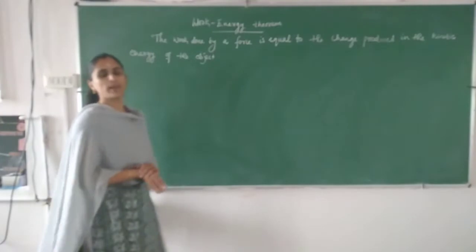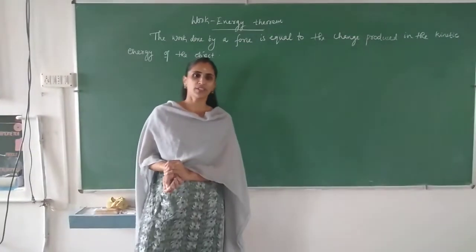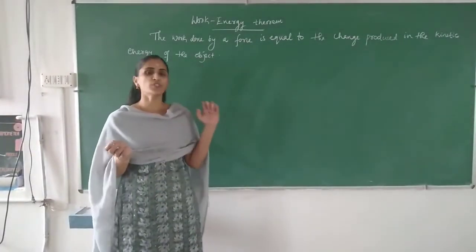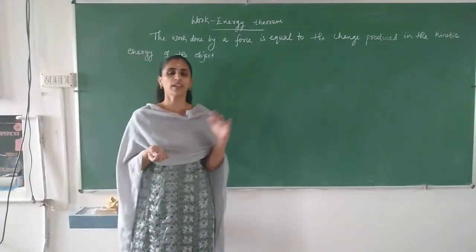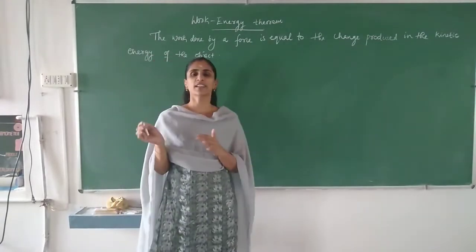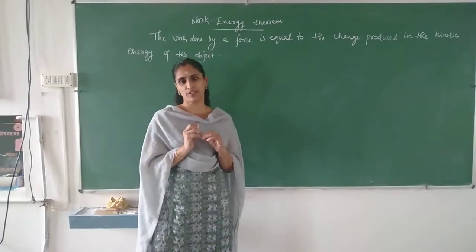The work done by a force on an object is equal to the change produced in the kinetic energy of that object. Okay, so we have to show that work done is equal to change in kinetic energy.